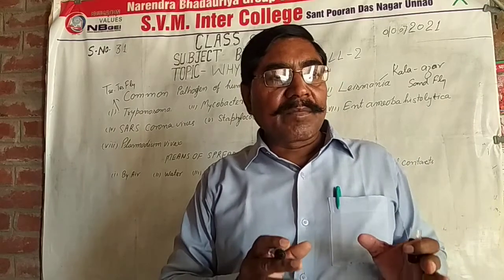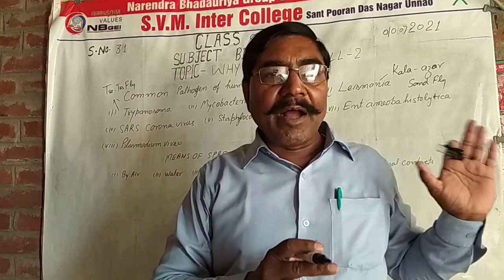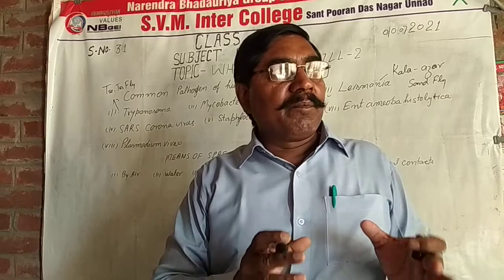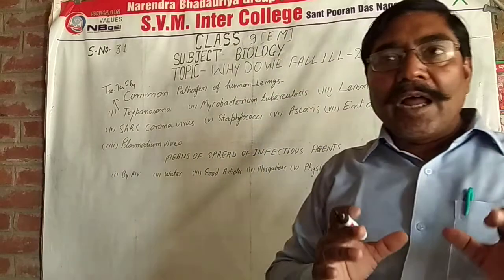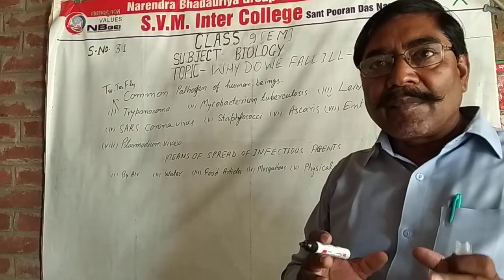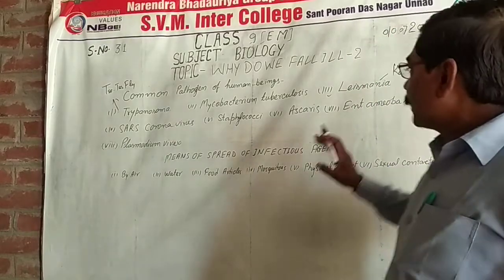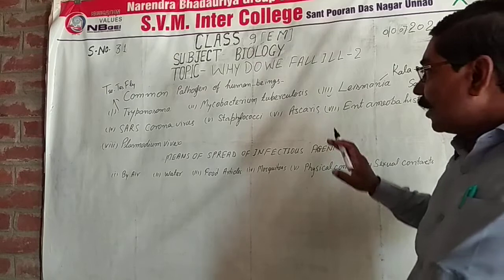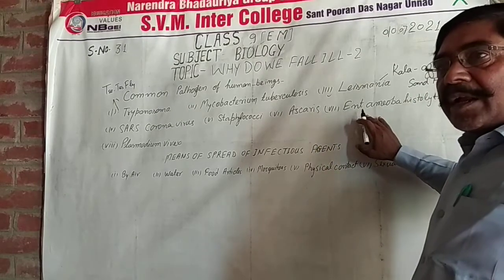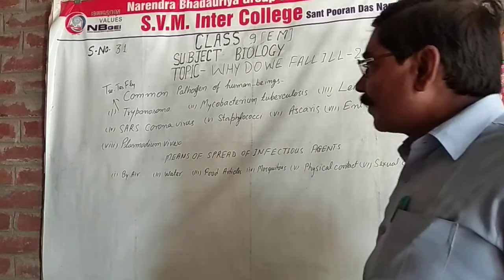It is caused by the amoeba, a type of protozoa.